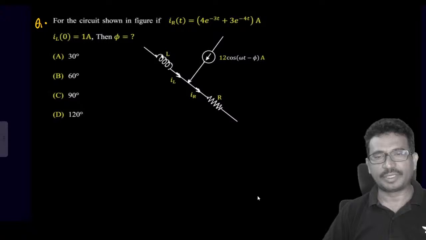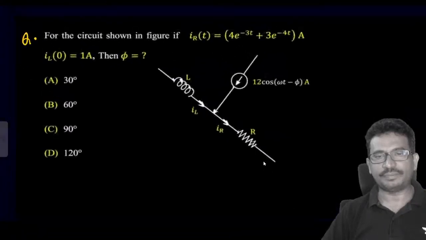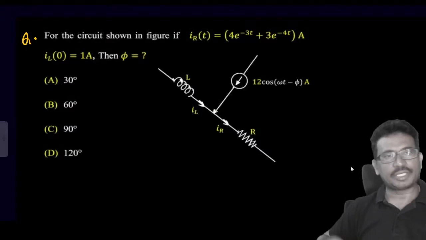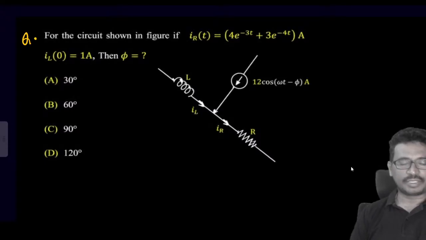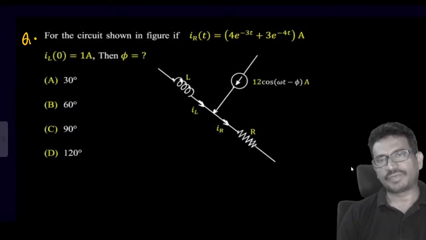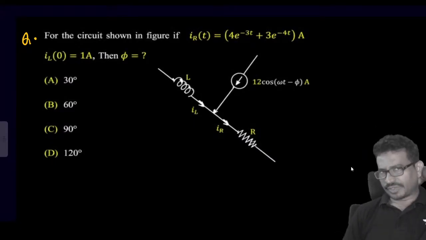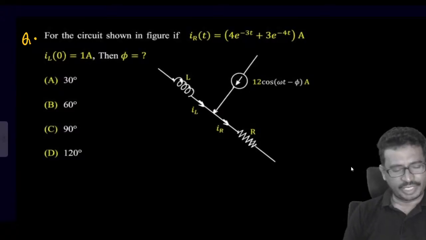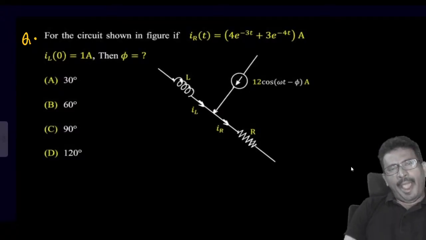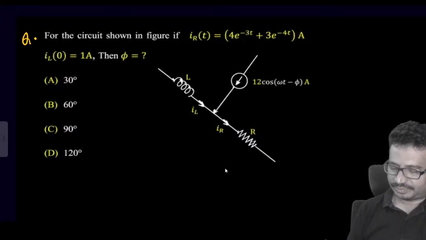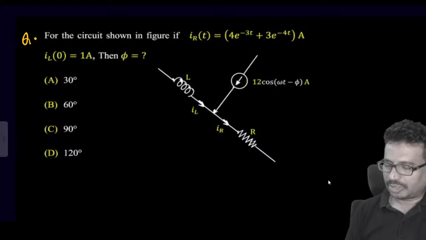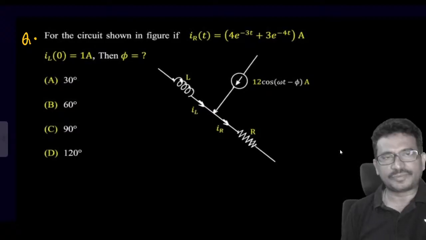Right. Now tell me now this problem. Yes, you can have a look at now here. For the circuit shown in figure, if IR of t is given, so IL of 0 is given, they are asking to find the value of phi. Now tell me what we can do, how we can proceed. कोई idea है तो बोलिए. So you tell me now where I can start.